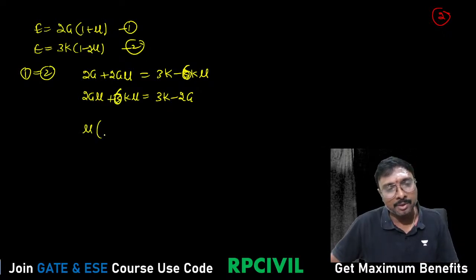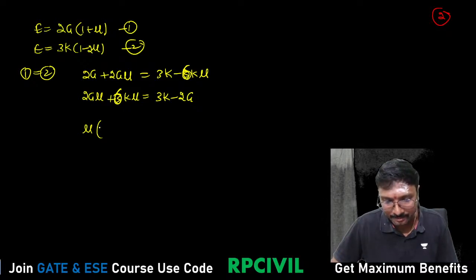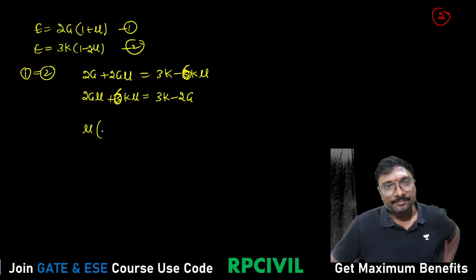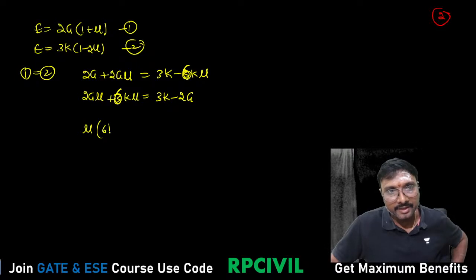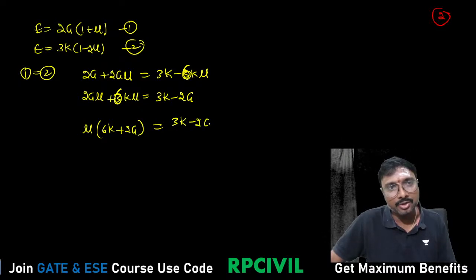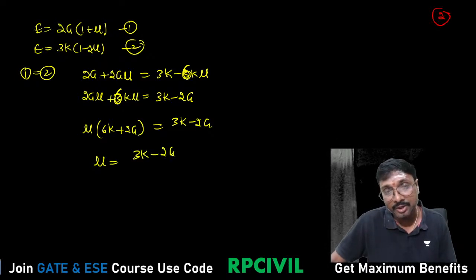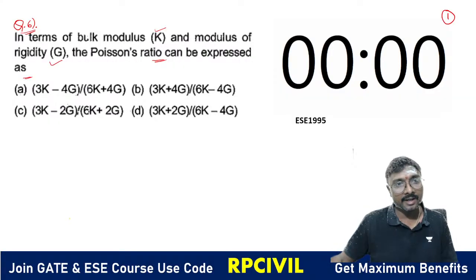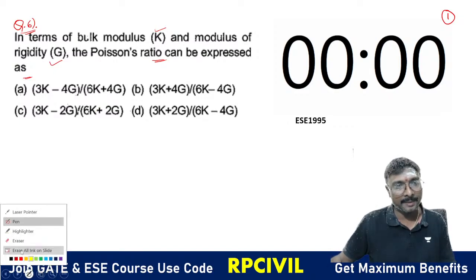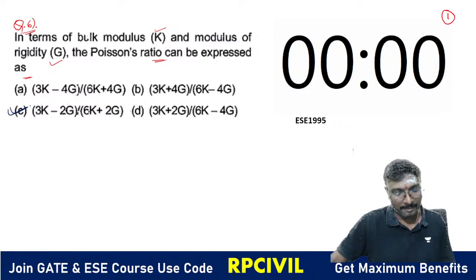Now if you take this mu common, what is it you are having? This is your 6K plus this 2G, na? Yes, 6K plus 2G equal to 3K minus 2G. So now mu will be equal to 3K minus 2G divided by 6K plus 2G, right? Is there any option matching with this, all of you? 3K minus 2G by 6K plus 2G. Option C will be matching, absolutely, right?